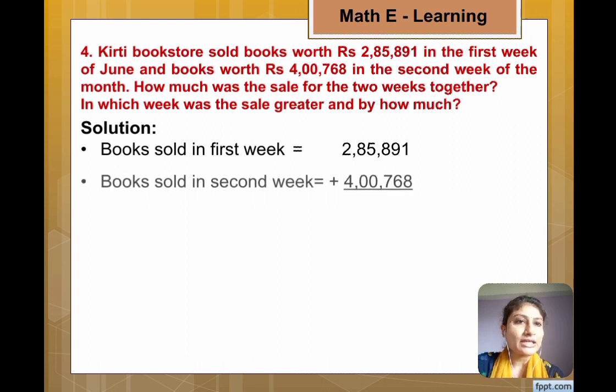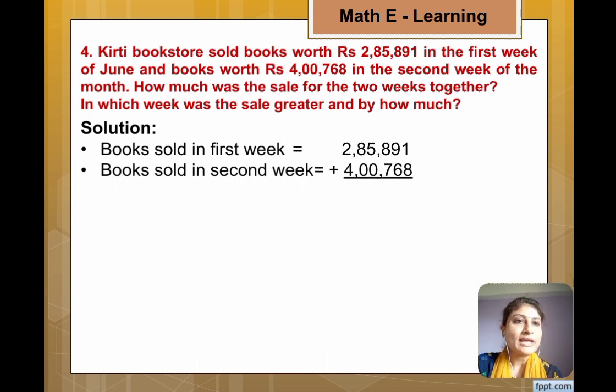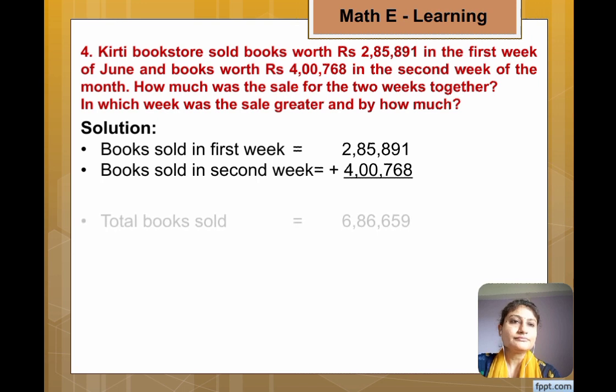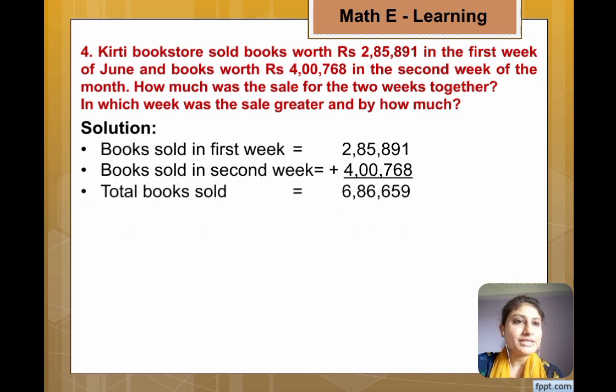Books sold in second week is equal to 4,768. Now in first question we have asked about sale of 2 weeks together, and for that we will do addition. Total books sold is equal to 6,86,659. If you want to do this addition in your rough book, then you can do.